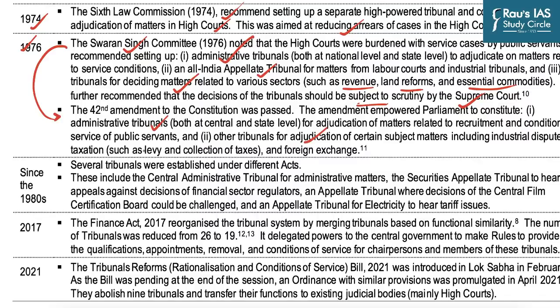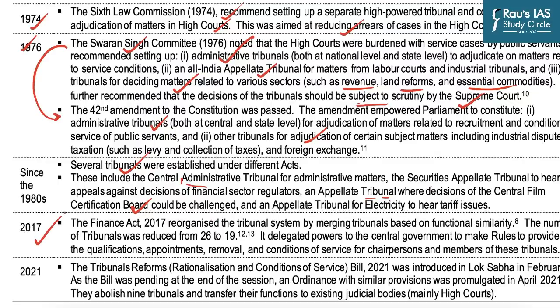We have discussed that. Since the 1980s, several tribunals have been established so far. One of them is the Central Administrative Tribunal for administrative matters, the Securities Appellate Tribunal to hear cases against decisions of financial sector regulators, the Appellate Tribunal where decisions of the Central Board of Film Certification could be challenged, and the Appellate Tribunal for Electricity to hear tariff issues. And there are many other tribunals.